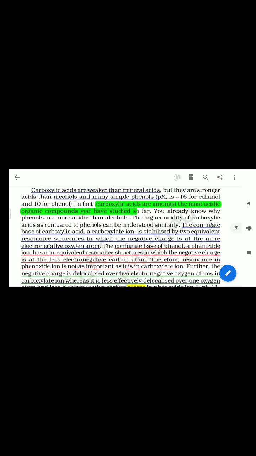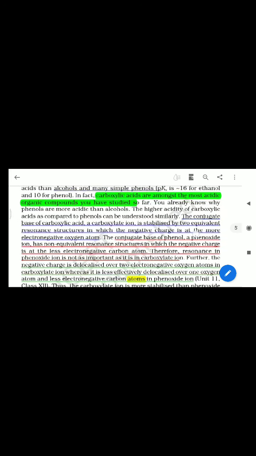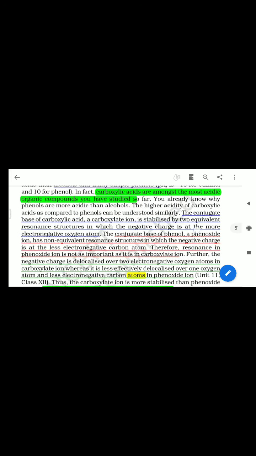You already know why phenols are more acidic than alcohols: due to the stabilization of the phenoxide ion. The higher acidity of carboxylic acids as compared to phenol can be understood similarly. That means a carboxylic acid is more acidic than phenol. This is due to the resonance structure.